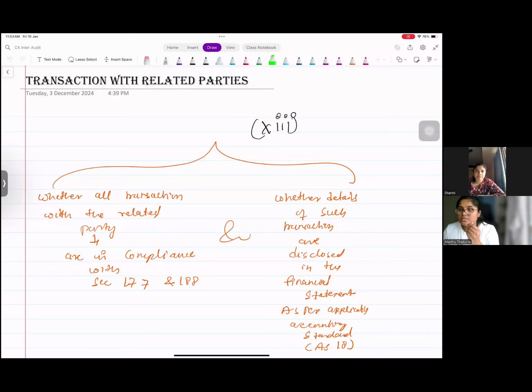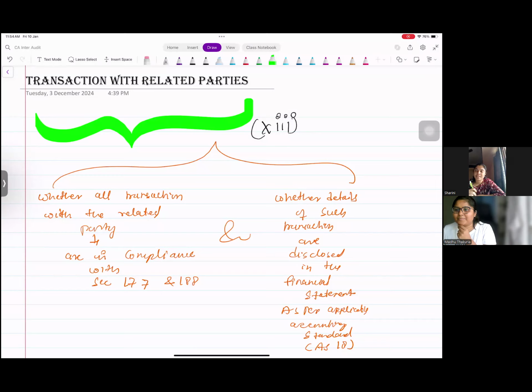Now, come to this clause 13, right? This is talking about transaction with related parties. Now, before we read this clause, we have already studied about related party in some standards on auditing. What that standard was about? What is the number of that standard? It is in 500 series.